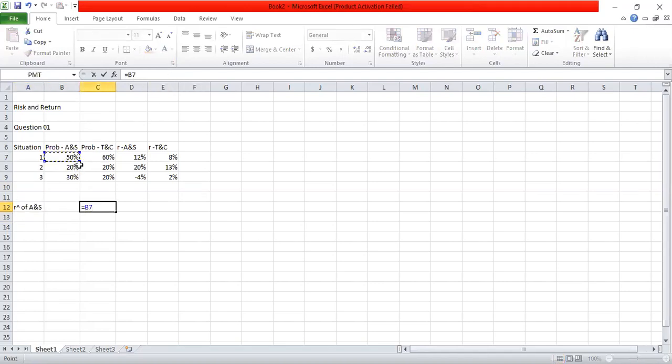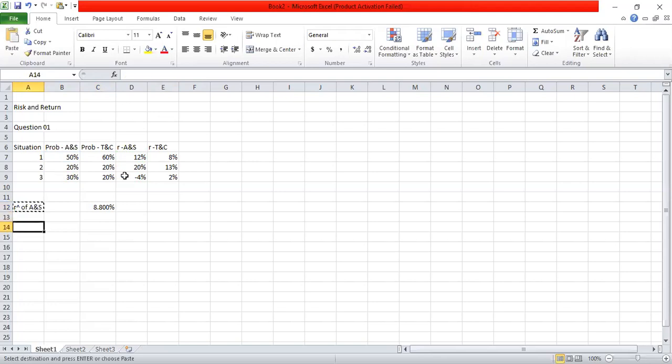In A and S, probability for the first situation 50% into the return, plus the probability for the second situation into the return, plus the probability for the third situation into the return. So expected return of A and S is 8.8%.